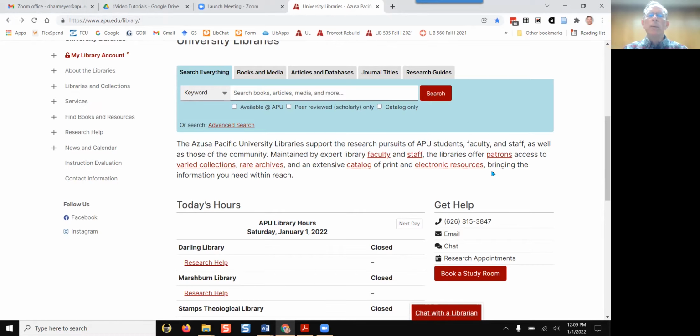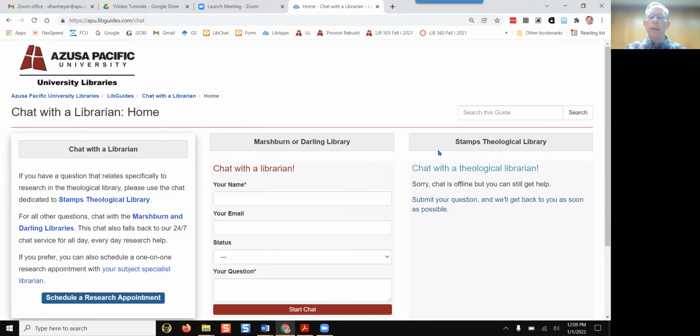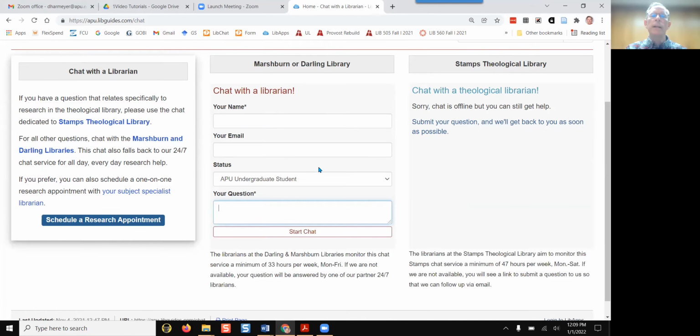Second, you can chat with an academic reference librarian any time of the day or night. By clicking on the word chat, here you have a choice to chat with a Stamps Theological Librarian or a librarian from the Marshburn and Darling libraries. By typing in your name, your email, your status, and your question. Click on Start Chat, and you'll get a librarian in a couple of seconds.